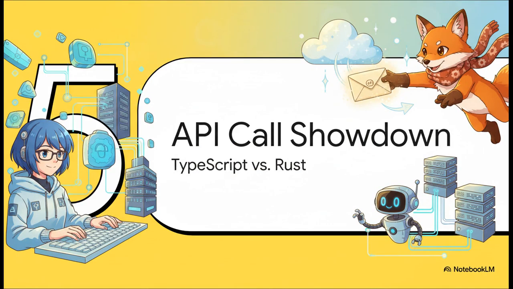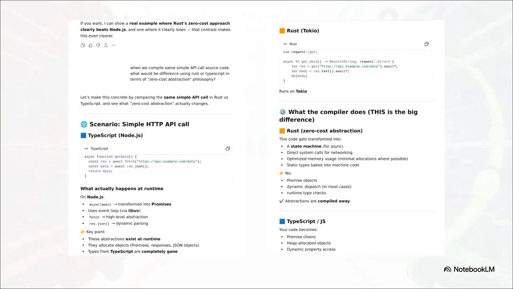All right, enough with the theory. Let's make this real. Let's look at probably the most common async task in the world, just making a simple API call. On the left, you've got your classic TypeScript. It's short, sweet, looks totally familiar. On the right, the Rust version using Tokio. Okay, it's a bit more wordy, you've got more explicit error handling, but it does the exact same thing.